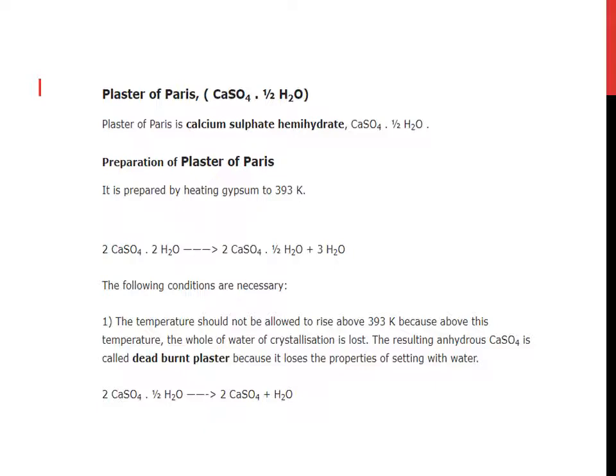The following conditions are necessary for the preparation. Number 1, the temperature should not be allowed to rise above 393 Kelvin because above this temperature the whole of the water of crystallization is lost. The resulting anhydrous CaSO4 is called dead burnt plaster because it loses the property of setting with water. Let us start with this reaction. Twice CaSO4 half water gives twice CaSO4 plus water.